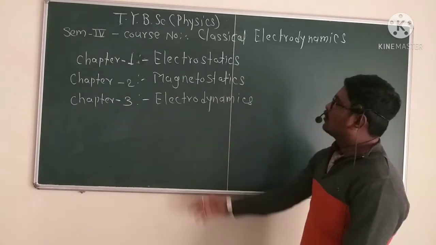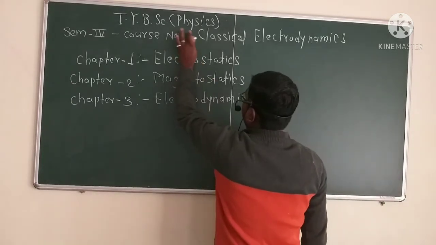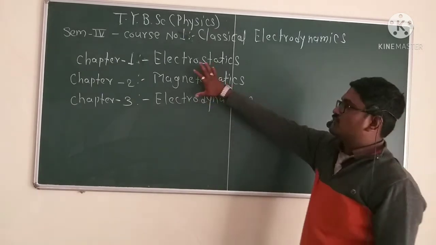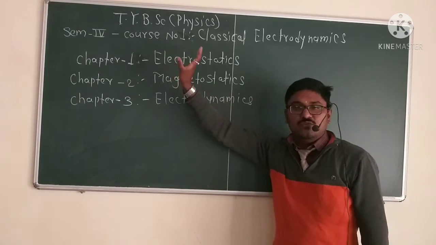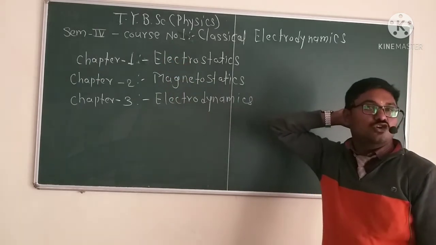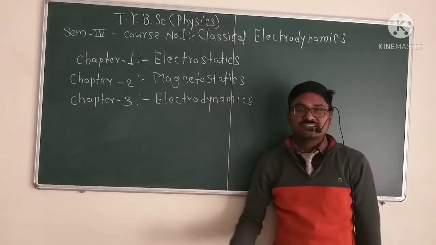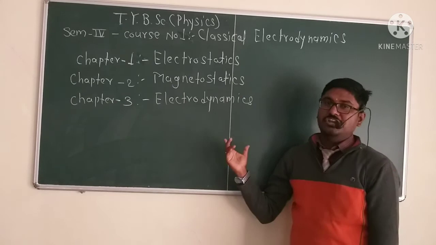In this course, course number one, Classical Electrodynamics, in electrostatics we will study the first basic law, that is Coulomb's law, and based on Coulomb's law, we will study the concepts of electric field and electric potential.